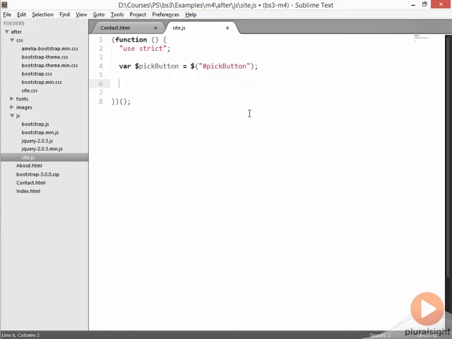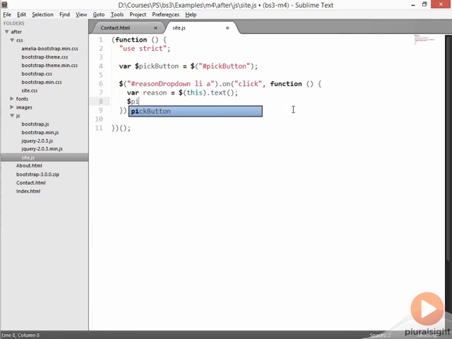And now we're going to use jQuery to handle the event of when someone selects a menu item. So we're going to go #reasonDropdown li a. So we're going to look for the anchor tag inside of the list item of our dropdown. When someone clicks on it, we're going to want to actually set the text of that button. So we first need to get the reason they picked, and that can just be the text of the actual anchor tag that was picked. This is just going to wrap the anchor that was clicked in a jQuery wrapper, and then we're going to call text to get the value of the text in that menu item. And then we can simply say pickButton.text with the reason.